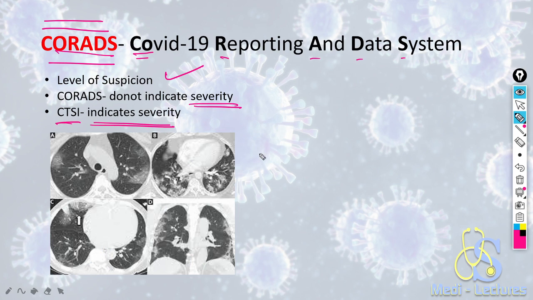What has to be seen in a CT? These are the peripheral ground glass opacities. The subjective observation, which depends on the radiologist. This has to be reported in CORADS. So the more the suspicion and the more the ground glass opacities or opacifications there are, the higher is the score given to that CT scan. So let's see the CORADS system.